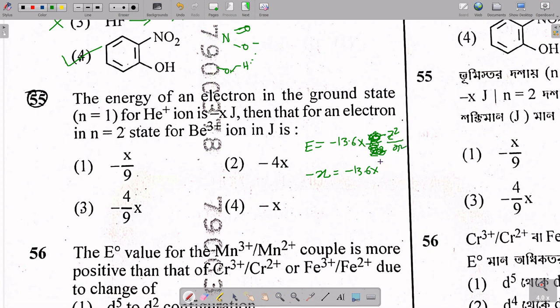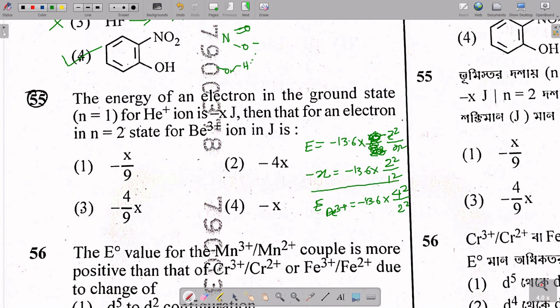So z square by n square for helium is 2 square, that is 4, divided by 1 square. In case of the energy of beryllium 3 plus, it is minus 13.6 into 4 square divided by 2 square because n equal to 2.